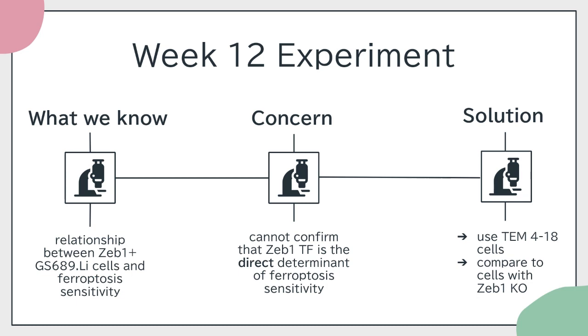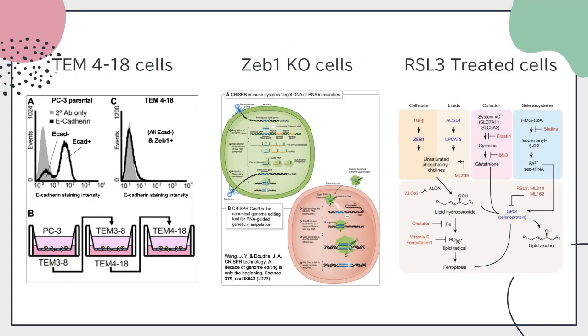Thus, our solution in the week 12 experiment was to more directly test ZEB1's role in ferroptosis by using an alternative cell line called TEM418 and by comparing our cells with ZEB1 knockout versions of those cells. So I'm going to briefly explain the highlights of the 3 cell conditions we will be using to manipulate our cells in this experiment. First is the TEM418 cells.